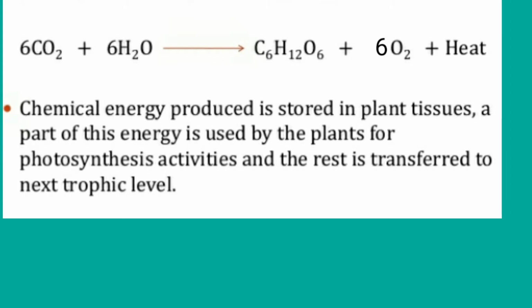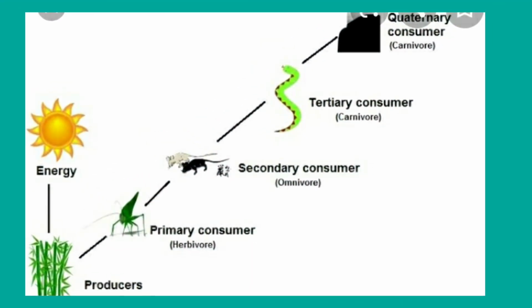6CO2 plus 6H2O gives rise to C6H12O6 plus 6O2, with the liberation of heat. So during the photosynthetic process, the chemical energy produced is stored in plant tissues, and part of this energy is used by the plants for their own needs, and the rest is transferred to the next trophic level. So here the energy flow always takes place in one direction.